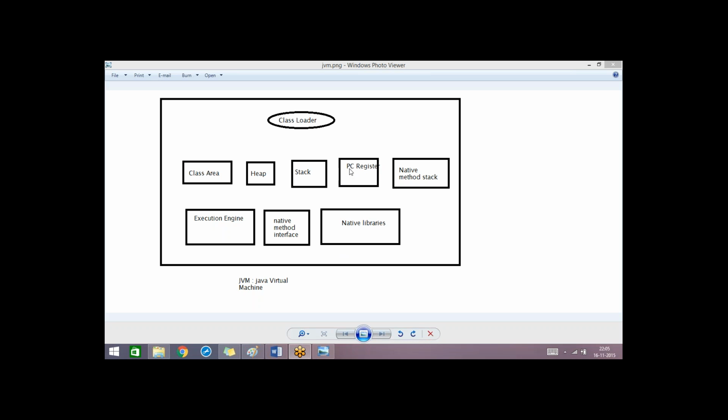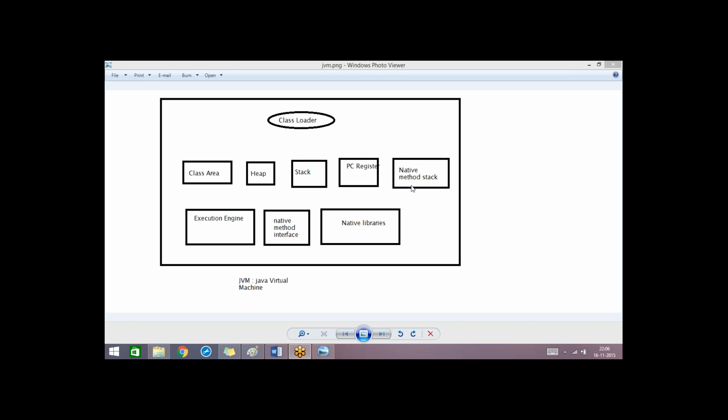And this PC register contains the address of the instruction which was most recently executed. This is not much important programmatically, but you should have some idea about class area, heap, and stack because these are the terms we generally use. So you can ignore the PC register, and then the native method stack.